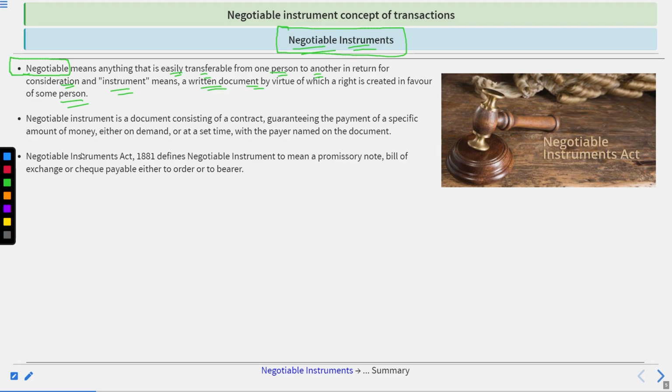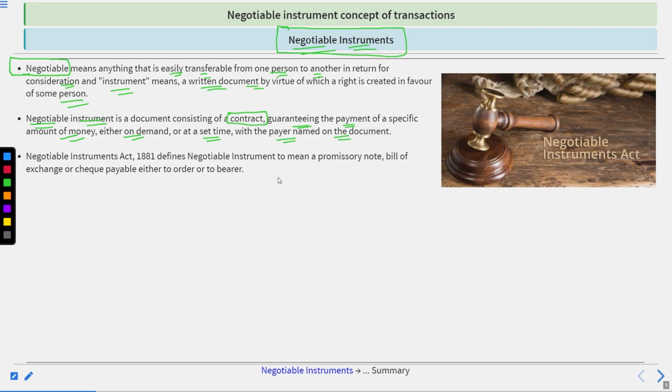The negotiable instrument is a document consisting of a contract guaranteeing the payment of a specific amount of money, either on demand or at a set time, with a payer named on the document. Suppose Mr. X is the one making this instrument. It means Mr. X is guaranteeing payment of a specific amount, say rupees 1 lakh.